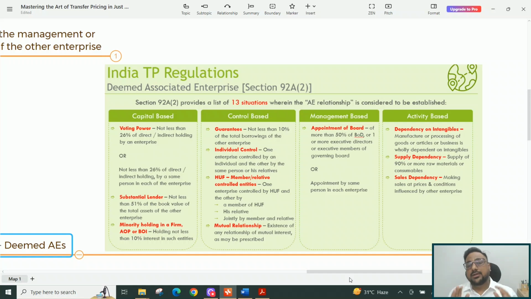All right. And we move to the fourth part, which is activity based relationship. That means wherein the entire set-up is dependent on some activity which is being done by the other enterprise.